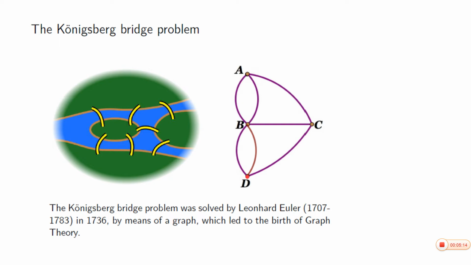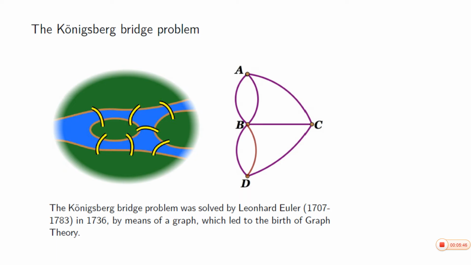The problem of crossing each of the Königsberg bridges once and only once is equivalent to finding a path in the above graph that traverses each of the edge exactly once. Okay. So this was the historic importance of graph theory.